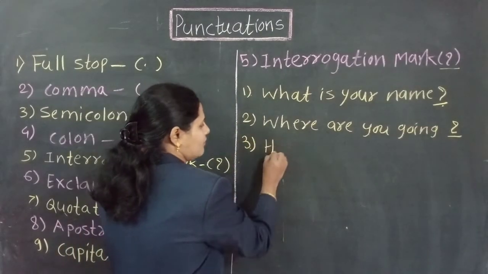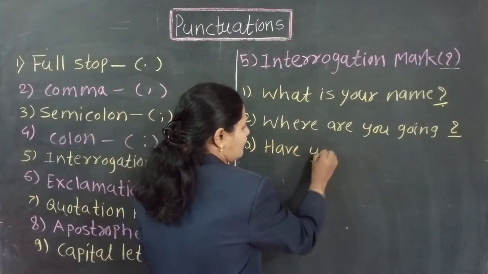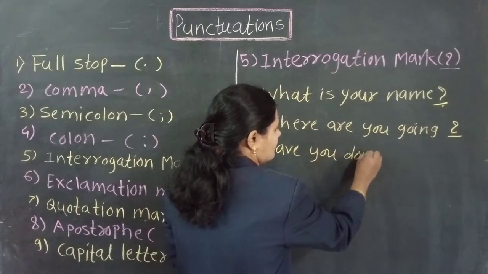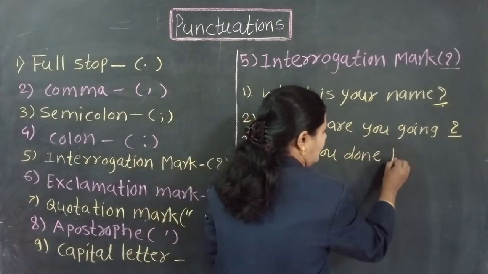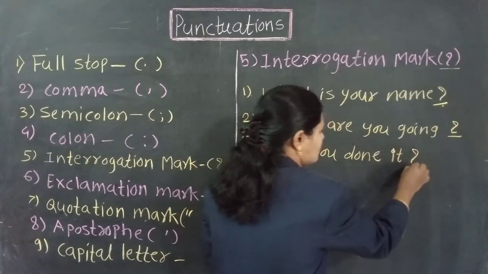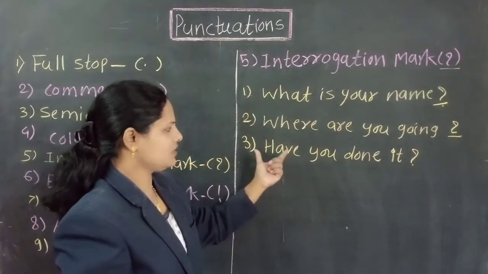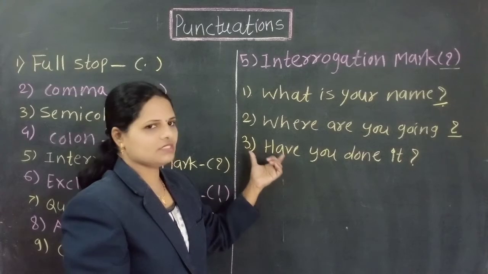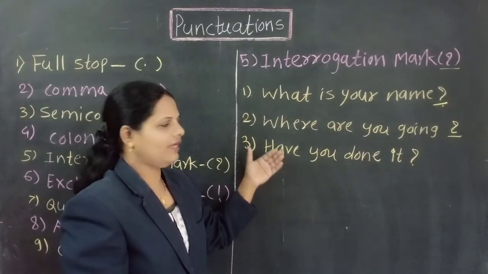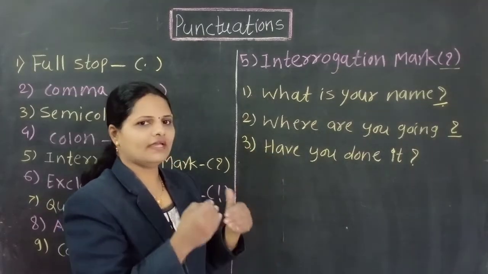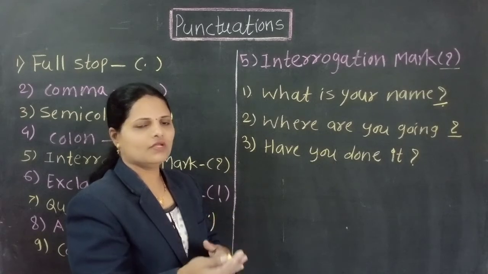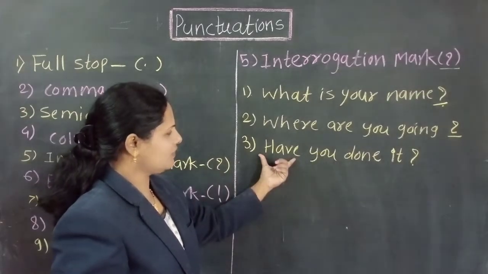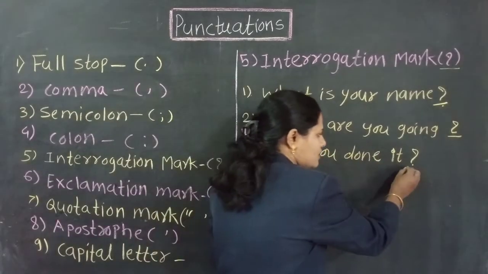See, have you done it? This is a verbal question because the question starts with a verb and the answer to that question is either yes or no. So after any verbal question, we use a question mark.